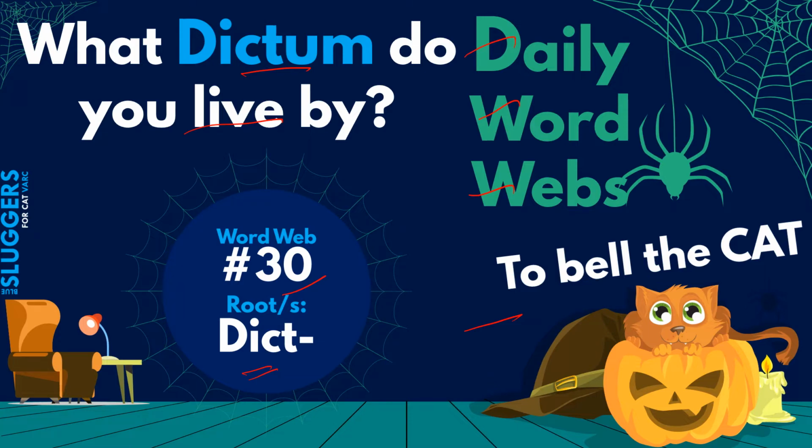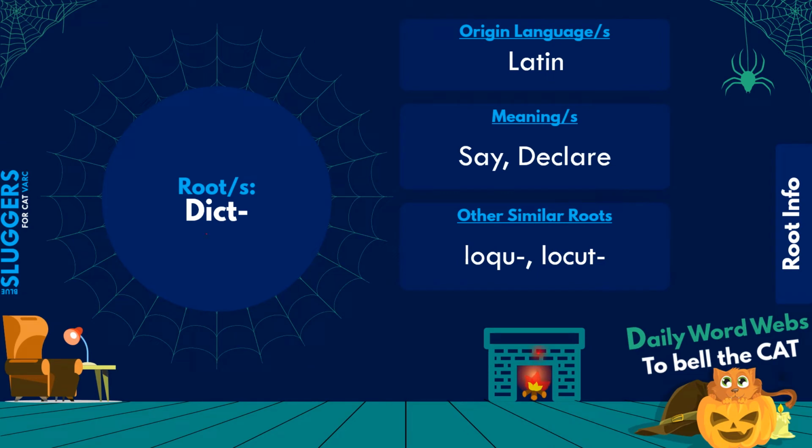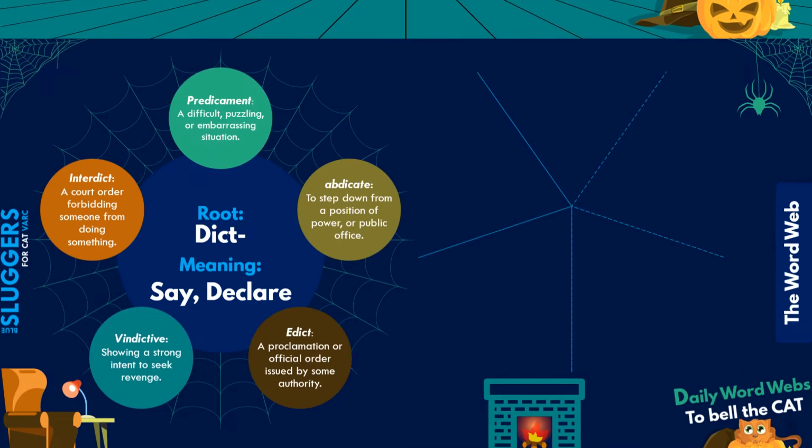Okay, so let's start. As I said, guys, the root dict stands for saying something or declaring something, and it has its origin in the Latin language. There are other similar roots, locu or locet. I think we did discuss these roots in earlier episodes. They also stand for saying something. Okay, so let's start with the words now.